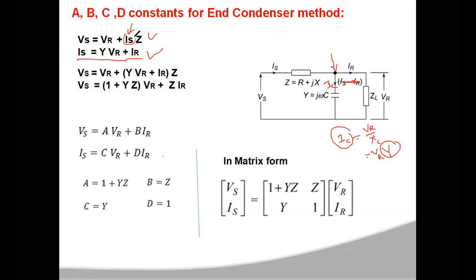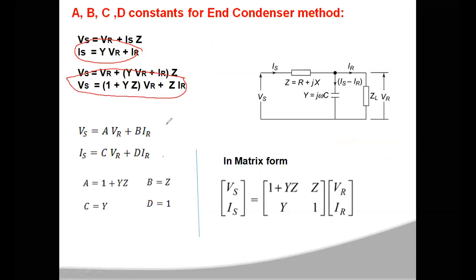So in place of Is, now you substitute the second equation, which is Y into VR plus IR, right? Then Vs will become VR plus Y into VR plus IR into Z. From this you can write the final expression for Vs as Vs is equal to 1 plus YZ into VR plus Z into IR. So now these two equations, the sending end current and sending end voltage equations, when you compare with the ABCD parameters network equations, these are the voltage and current equations.